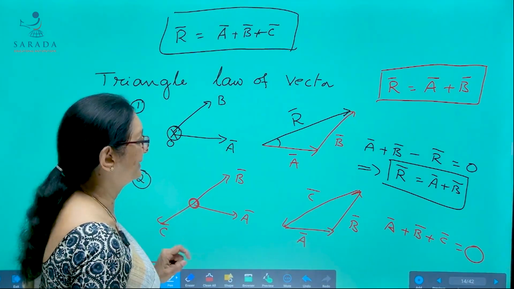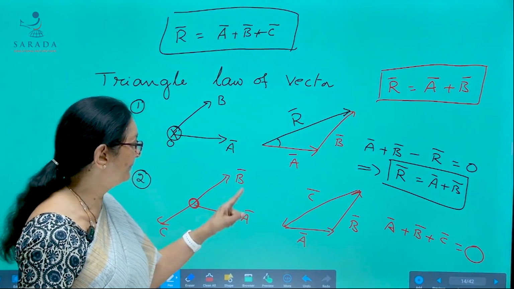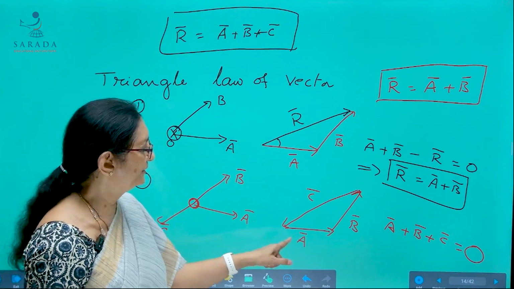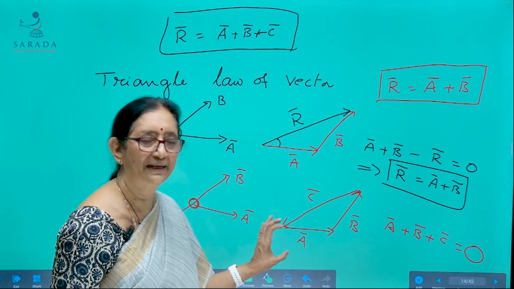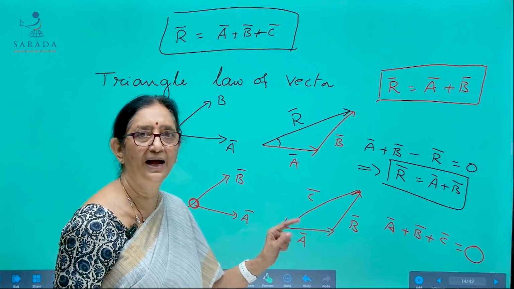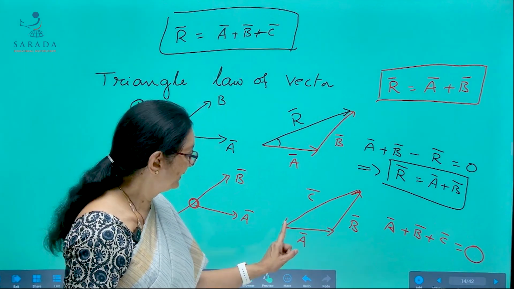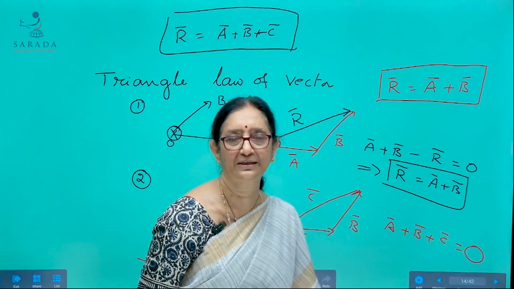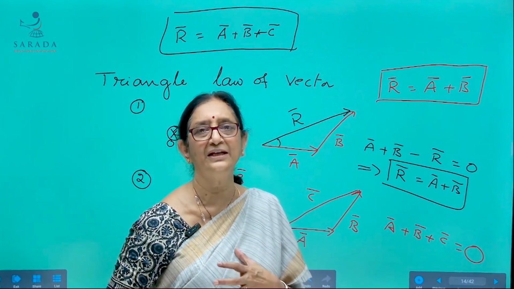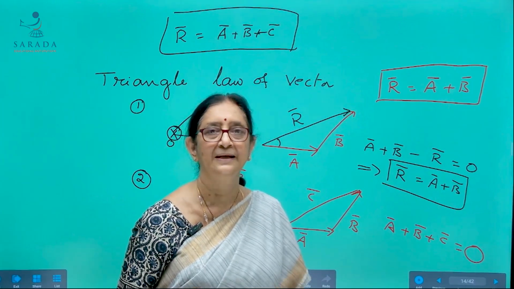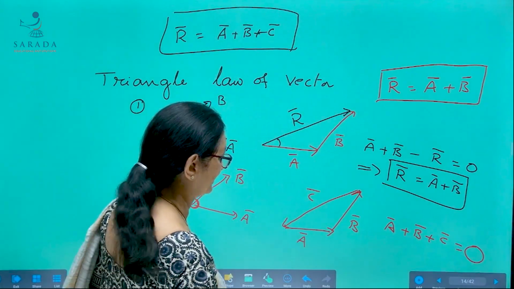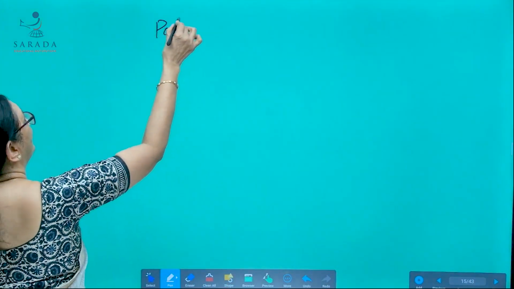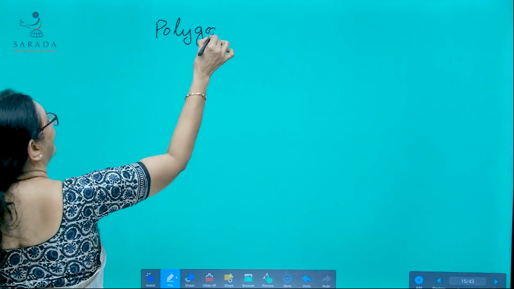Coming to the second statement, when three vectors simultaneously acting on a point keep it in equilibrium, then those three vectors are represented by the three sides of a triangle taken in order. Then A bar plus B bar plus C bar is equal to 0. Just the extension of triangle law of vectors is polygon law of vectors. So now I am going to tell you something about polygon law of vectors.